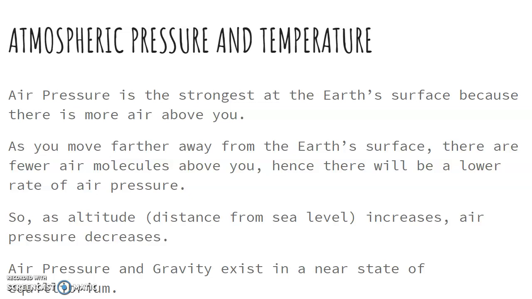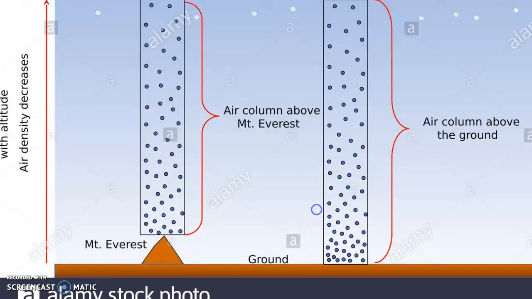Now, if there are fewer air molecules above you, they would not be able to exert as much pressure compared to the areas where there are more molecules, right? This is why there is lower air pressure. And so as altitude increases, as you go higher and higher above the sea level, there are fewer particles, because of which the air pressure decreases constantly, right? And obviously the air pressure and gravity exist in a near state of equilibrium, which means balance, right?